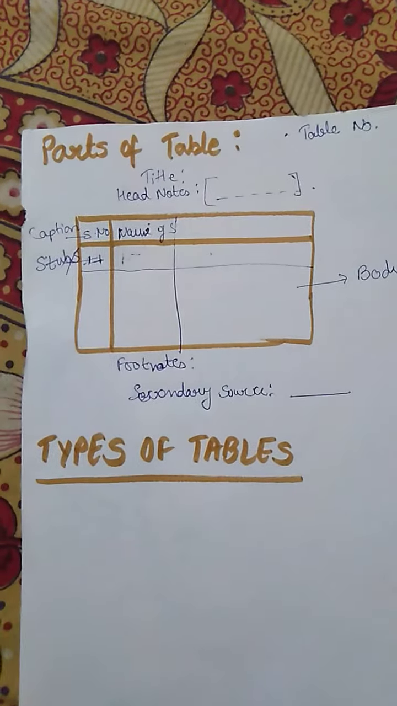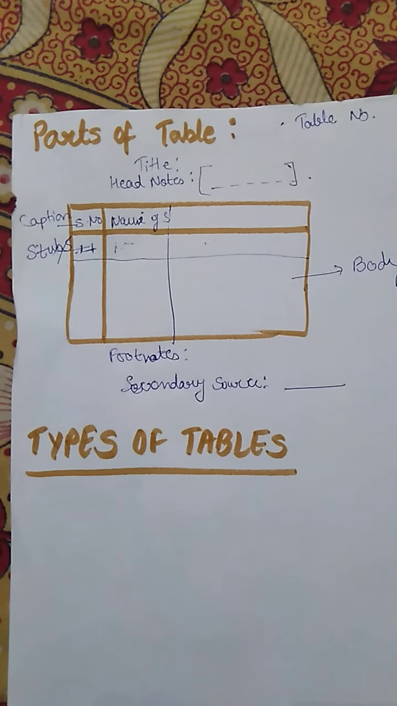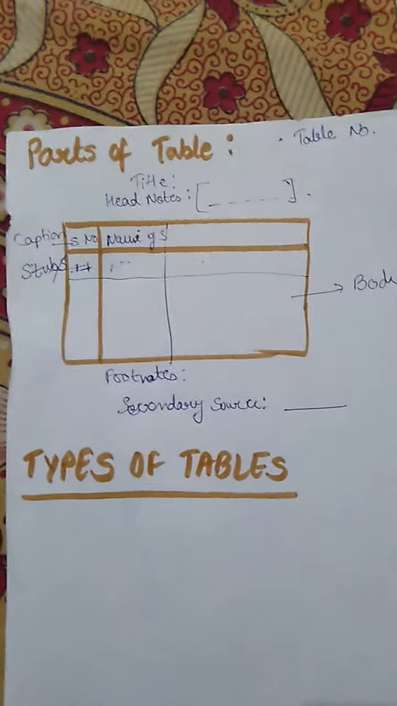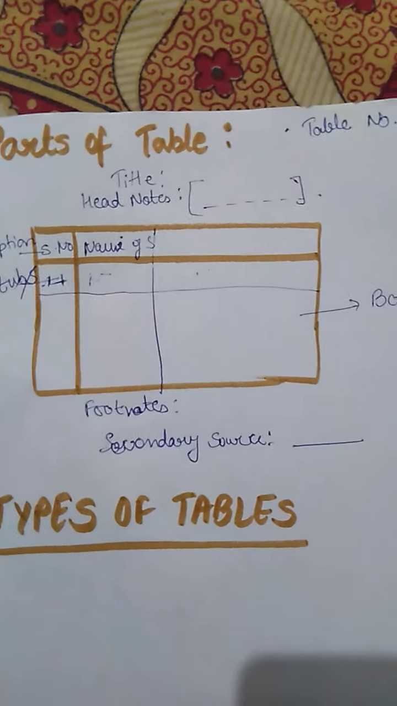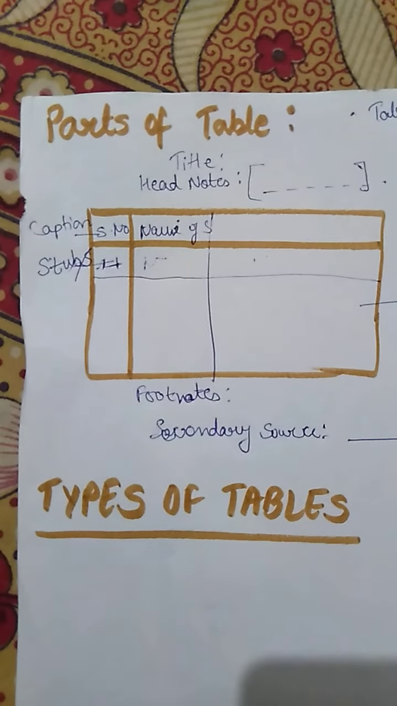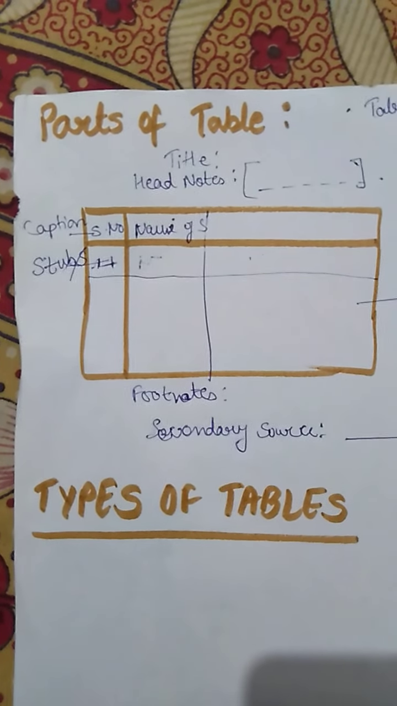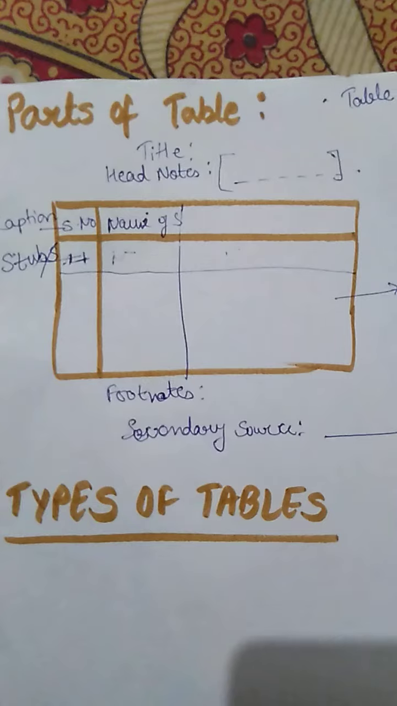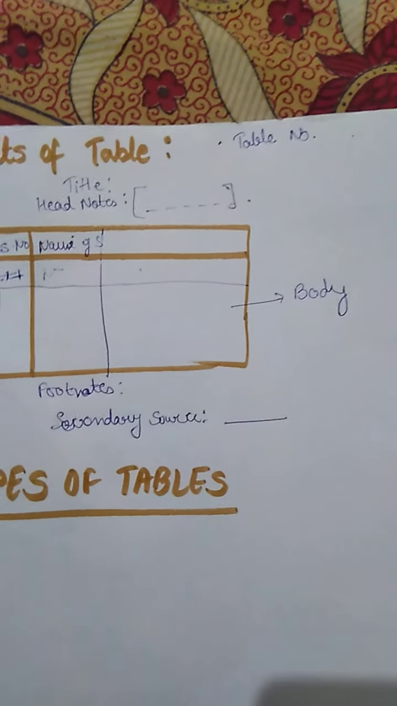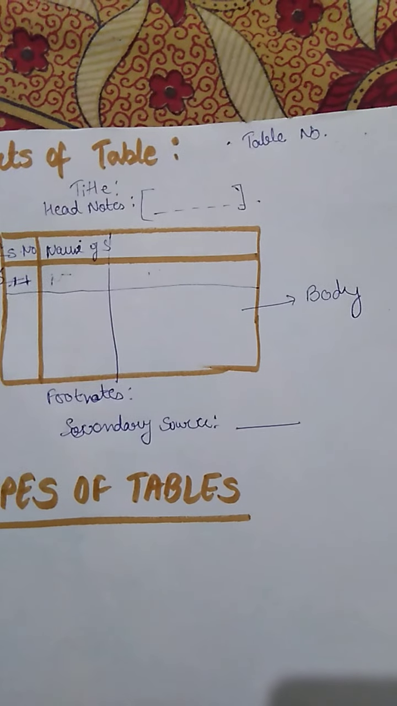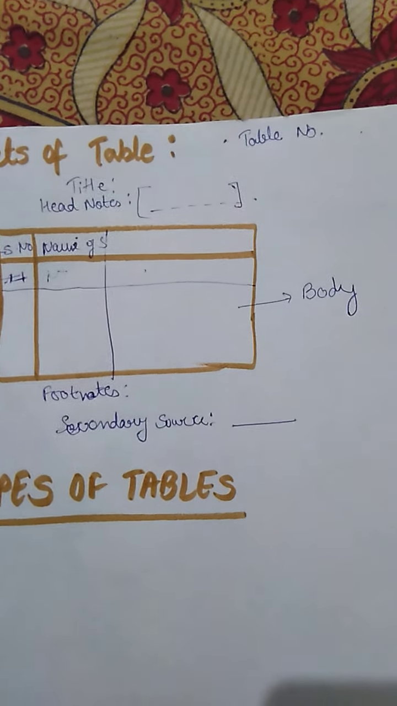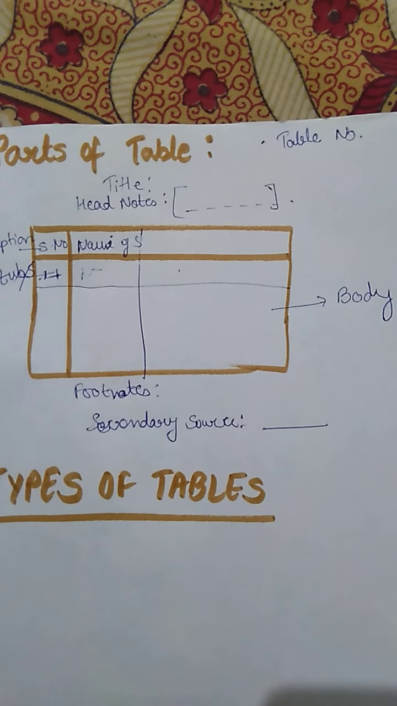So the parts of a table: the first part is the table number, then we talk about the title, hope it is clear to you, and then we have talked about head notes, which are placed below the title for further description of the title. Then we read about the caption. The caption is a heading designated to the vertical columns, and stubs are the headings designated for the horizontal rows. Then we discussed the body. The body is the area where the content is represented. Then there come the footnotes.